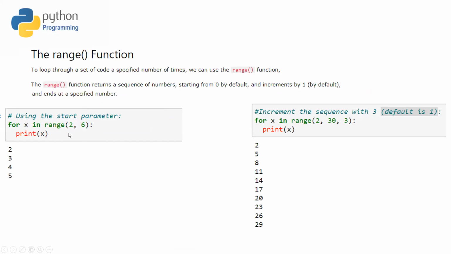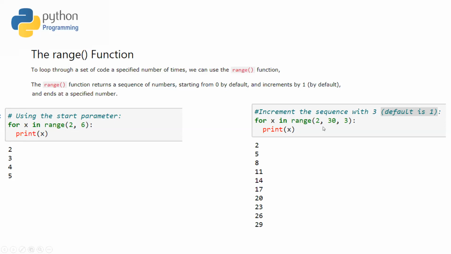For example, in this loop, we said, okay, start from 2 and go up to 6. So it started printing from 2, incrementing by 1 by default, and goes from 2 to 6. That means it will end before 6.